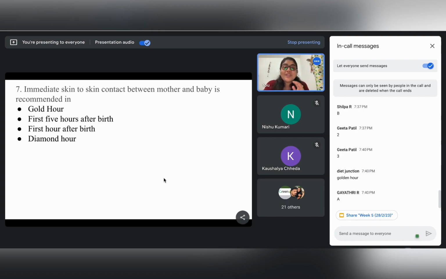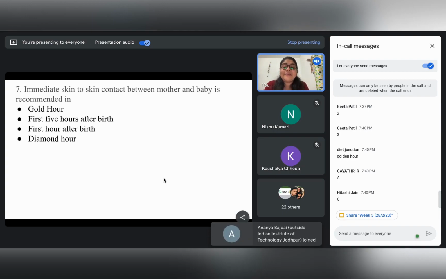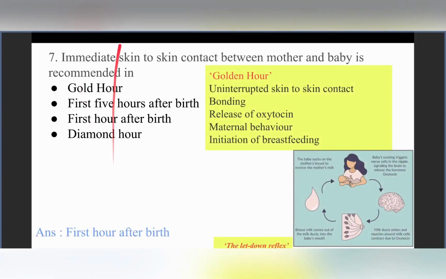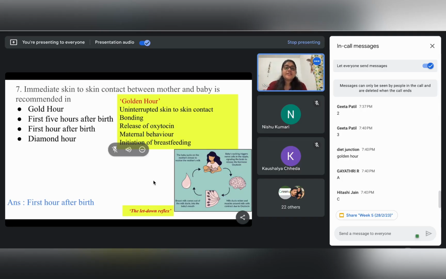If you go through the options, there is also an option: the first hour after birth. Yes, so the first hour after birth. So please, whenever you're going through the MCQs, there are a lot of MCQs which might appear very easy, but please go through all the options before marking them, right? The first hour after birth is called the golden hour, right? And in this golden hour, it is very, very important that immediate skin to skin contact is given to the child and the mother, right?